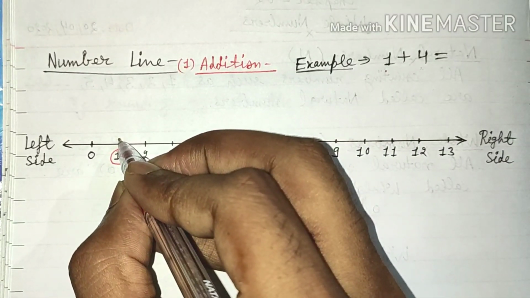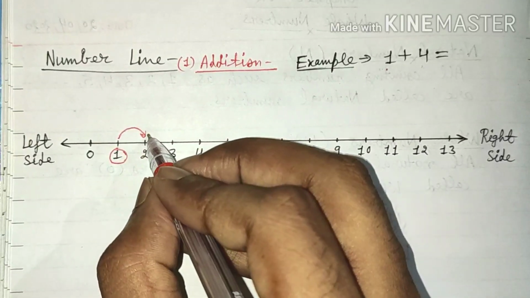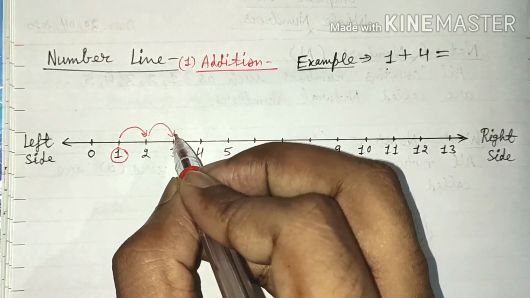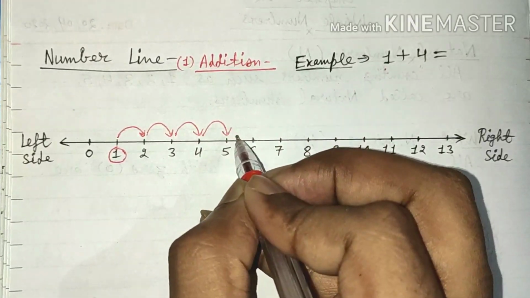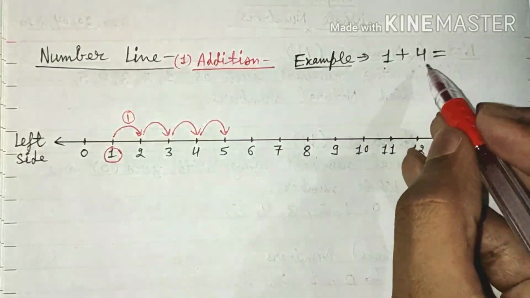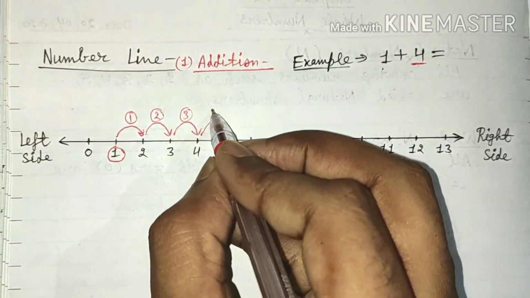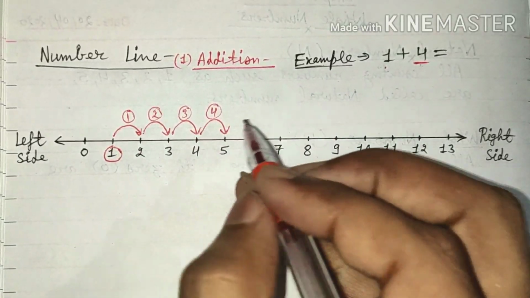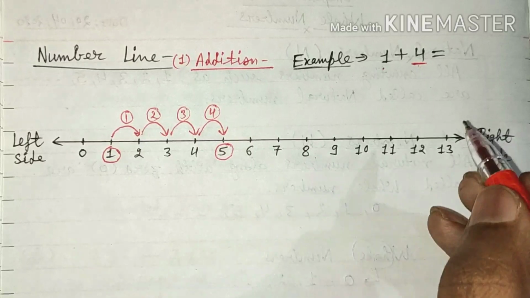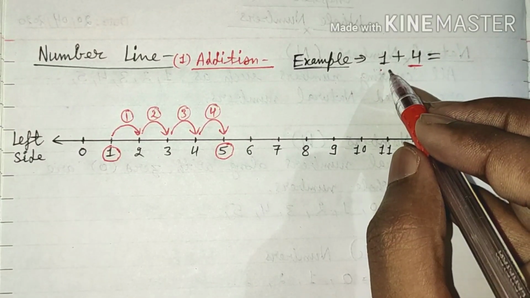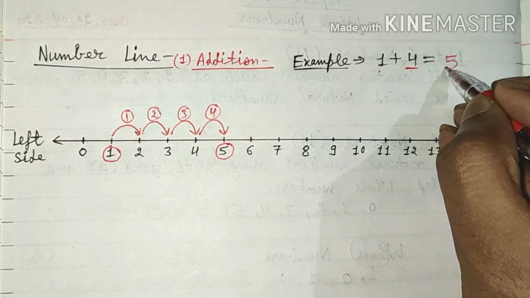After 1, the first time we jump, we reach 2, then the second time, the third time, the fourth time. So we jump 4 times, that means 1, 2, 3, 4. After jumping 4 times we get 5. That means when we add 1 with 4, we definitely get the answer 5.